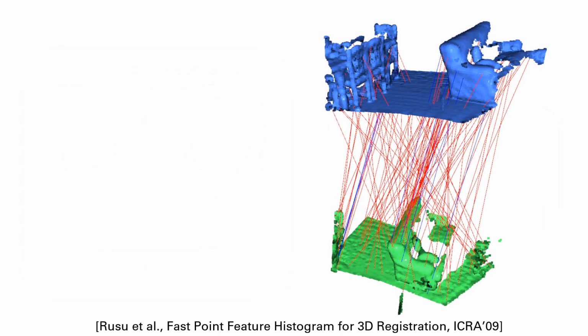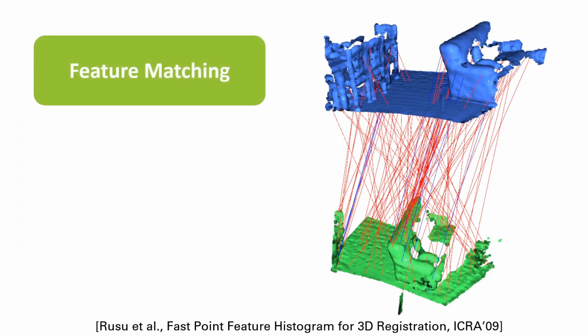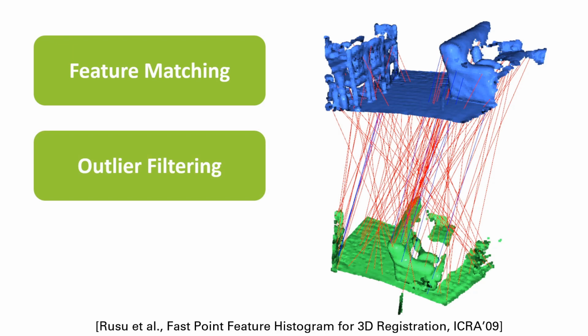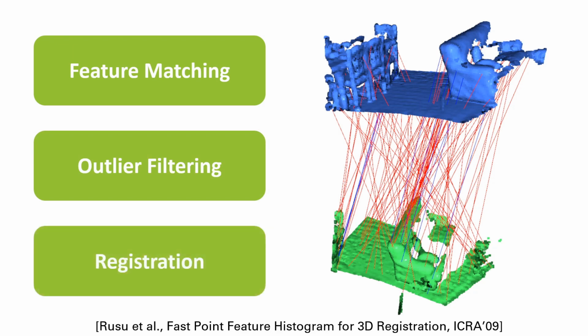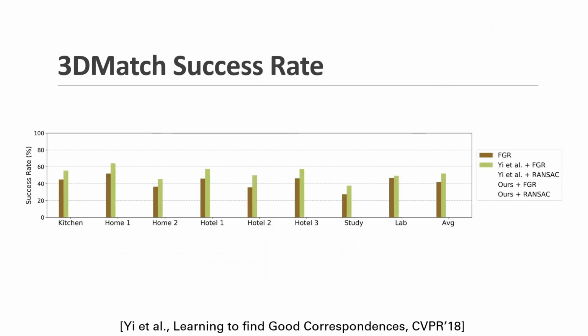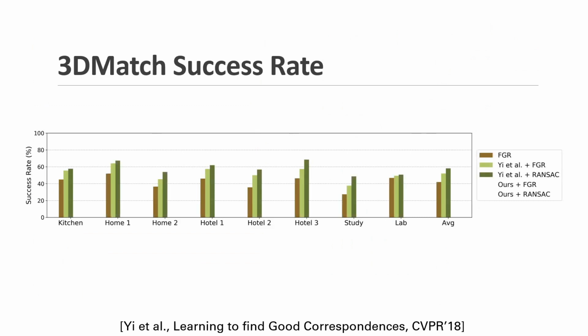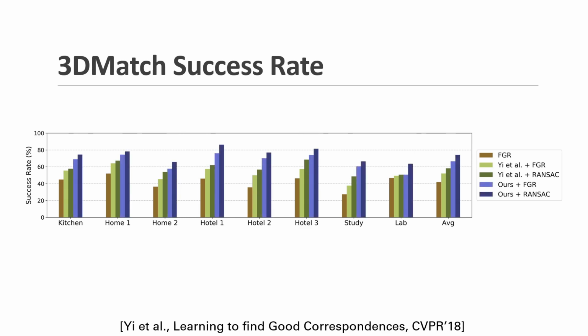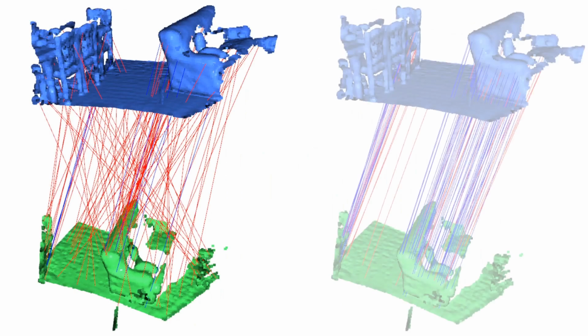We use the 3DMatch dataset for this experiment and use the FPFH, a hand-designed feature, for feature matching. The network is trained to segment the inliers, and we fed correspondences that achieve high foreground probabilities to registration and measure the registration success rate. When we use a registration algorithm, FGR, without outlier filtering, it achieves around 40% success rate. Registration with Yi et al. for outlier filtering achieves below 60%. On the other hand, we were able to achieve more than 70% success rate. Here, we visualize 100 random correspondences before and after the outlier filtering with a 6D convolutional network.